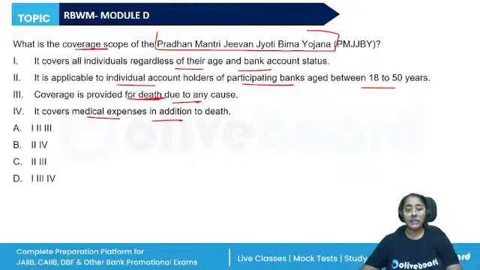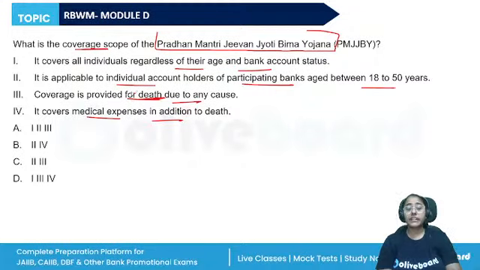So the Pradhan Mantri Jeevan Jyoti Bima Yojana is not for all the age group, but it is only for the account holders of participating banks in the age group of 18 to 50, right? Apart from that, if anyone has multiple bank accounts, they can be eligible to join the scheme through one account only.